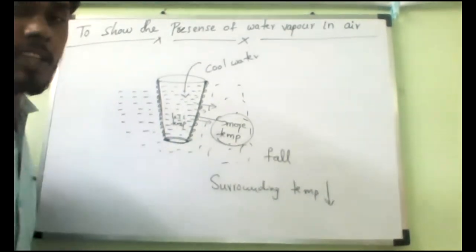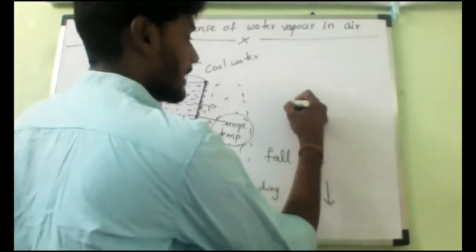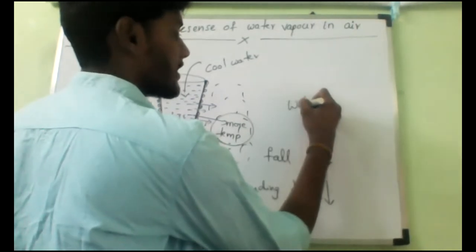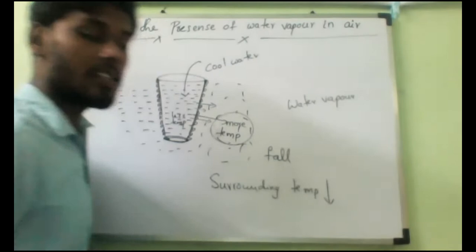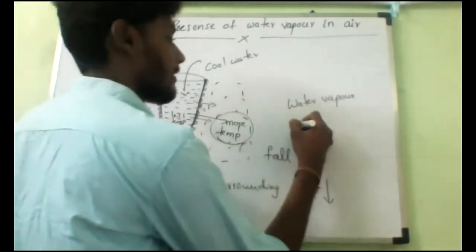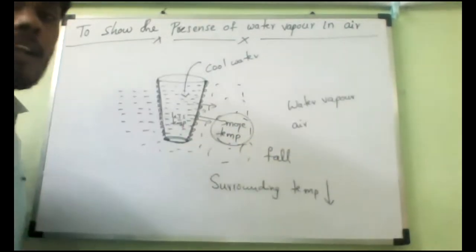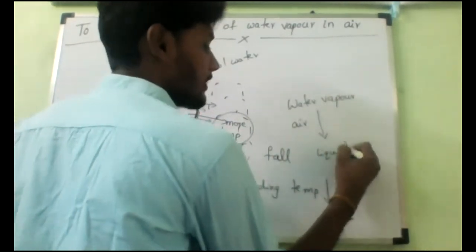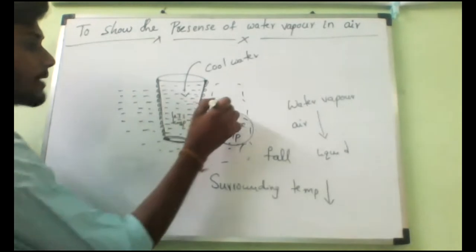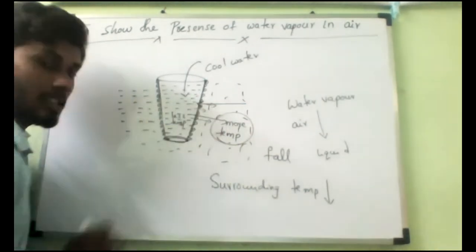If the temperature decreases, as we know, the water vapor which is present in the air, what will happen? It will condense back into liquid water. How? The air will come and touch this glass, is it yes or no?